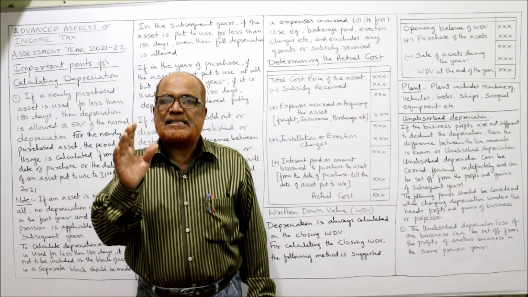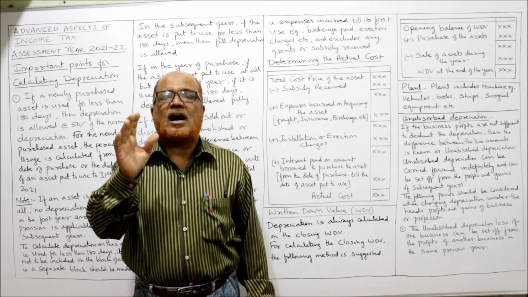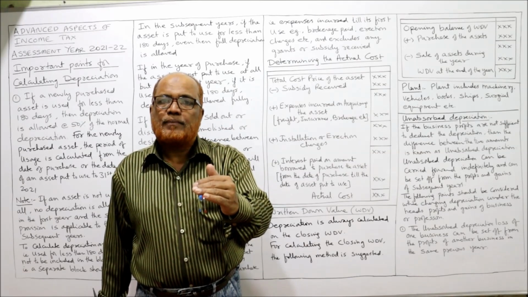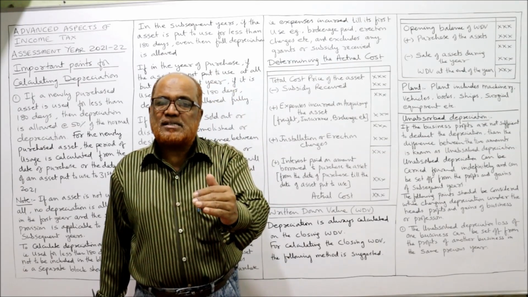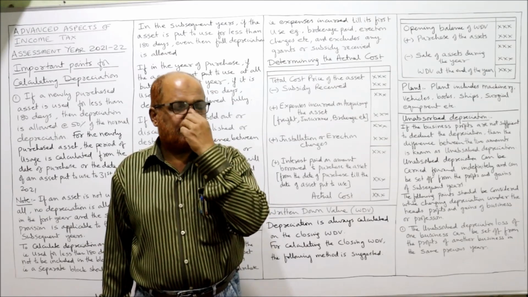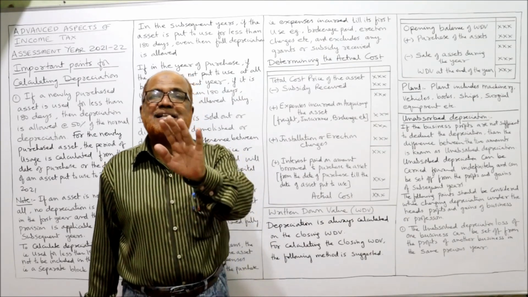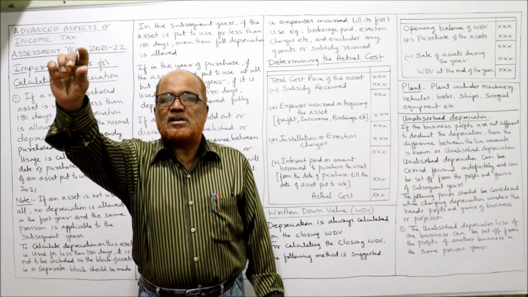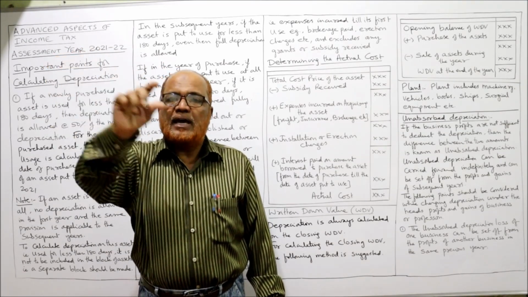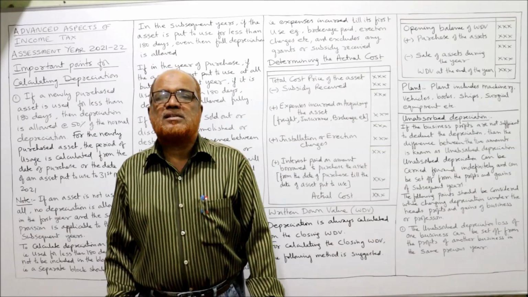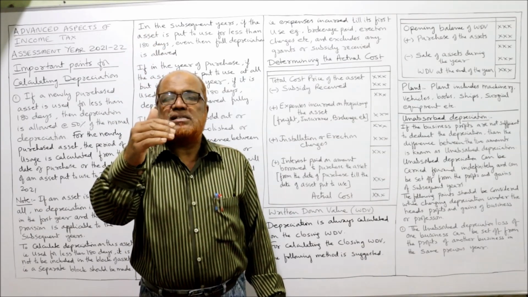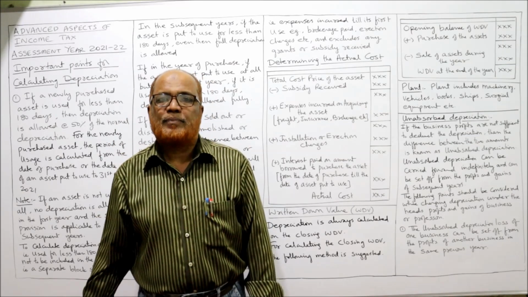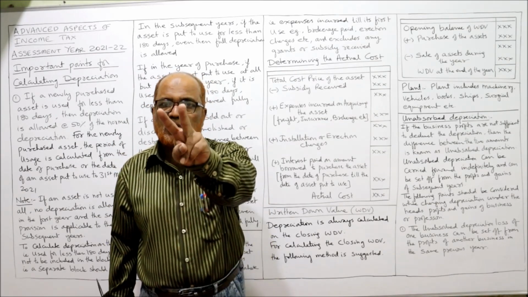the total sales of 10 lakh and the total expenses, excluding depreciation, of 8 lakh. Suppose 8 lakh. So 10 lakh rupees are the sales revenue, 8 lakh rupees are the expenses. So 10 lakh minus 8 lakh, 2 lakh rupees are the profit before depreciation. Profit before depreciation 2 lakh.